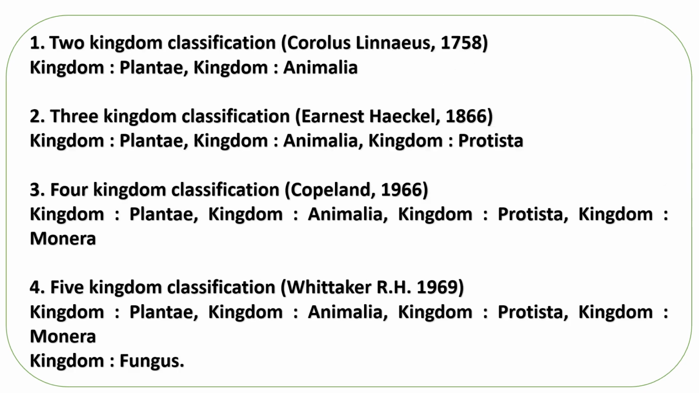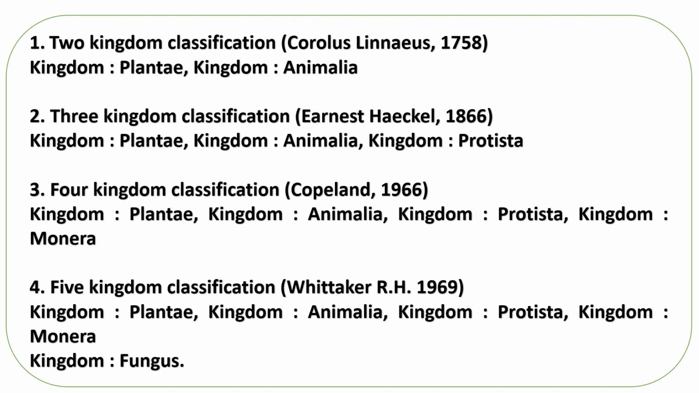Students, the five kingdom classification. The first one is the two kingdom classification. This was introduced by Carolus Linnaeus in the year 1758. What are the two kingdoms? The first one is Plantae, the second one is Animalia.